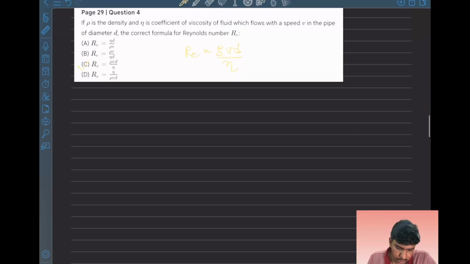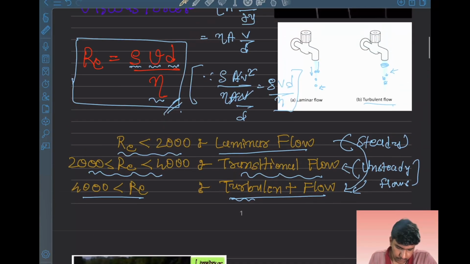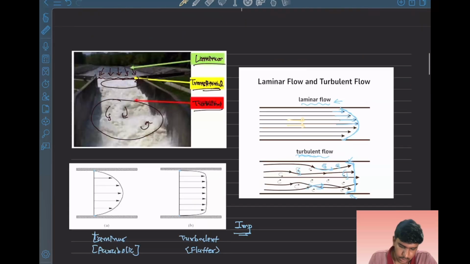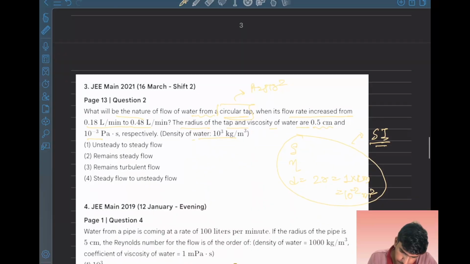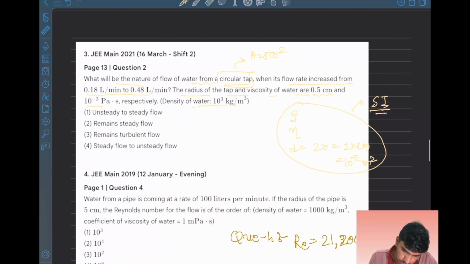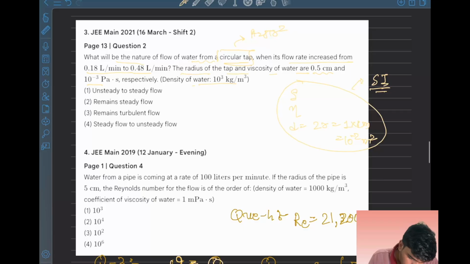We have already seen that if the Reynolds number is less than 2000, it will be a laminar flow and a steady flow. So we were asked about the nature of the flow: unsteady to steady, remains steady, remains turbulent, and so on. It remains a steady flow. The answer is 2.